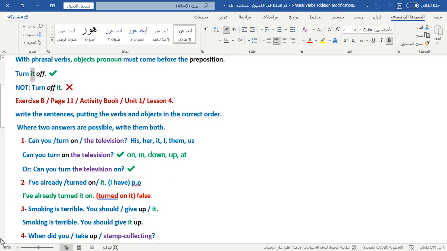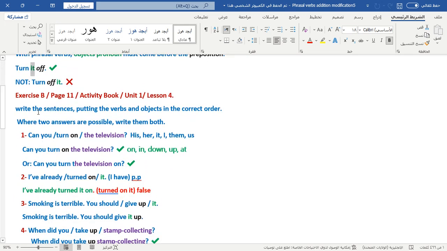First, we read this: Write the sentences putting the verbs and object in the correct form. Where two answers are possible, write them both. In which case?